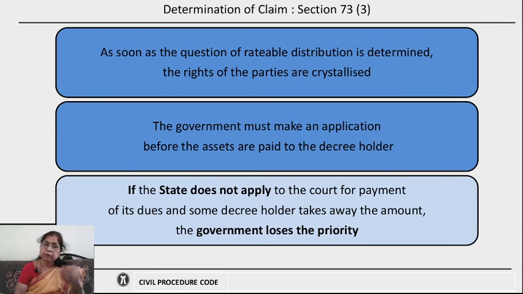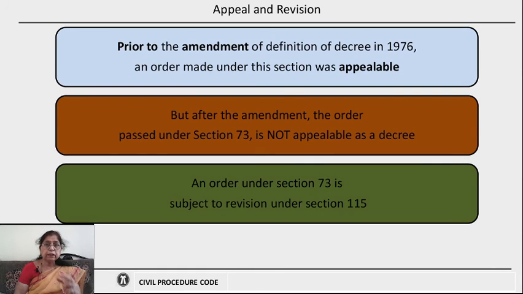Then the amount will be first distributed according to the dues of the state and then will be distributed to the other decree holders. Whether there is an appeal to this provision is a question. Now, prior to the amendment of the definition of decree in 1976, an order made under this section, that is rateable distribution of assets, was an appealable order. It was appealable because it was deemed to be a decree.